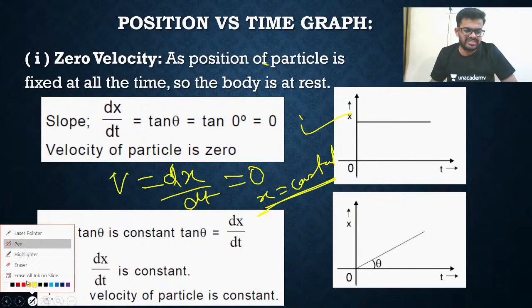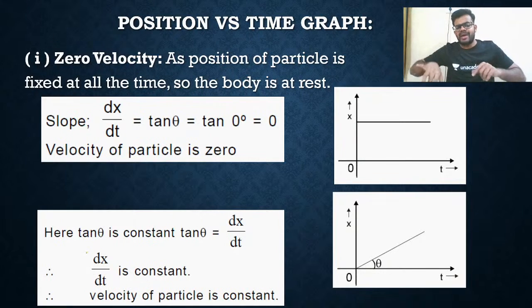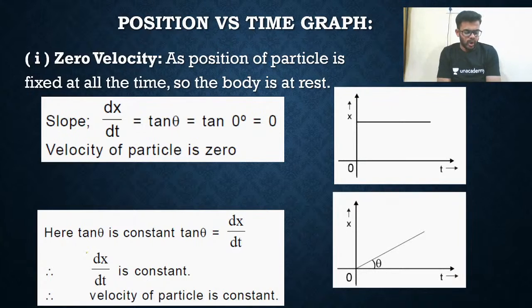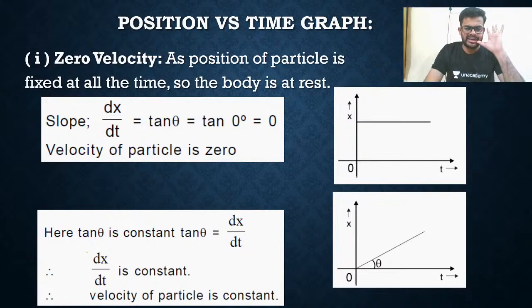Did you understand? Whenever you write dy by dx, that is the slope of the yx curve. Similarly, dx by dt will be the slope of the tangent to the xt curve. That is dx by dt, meaning velocity. Next, uniform velocity. So dx by dt will be constant.